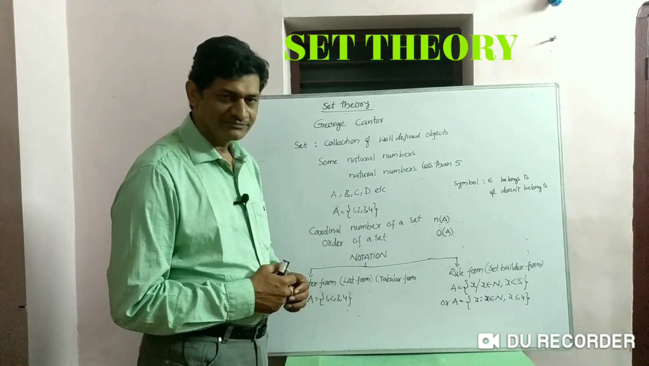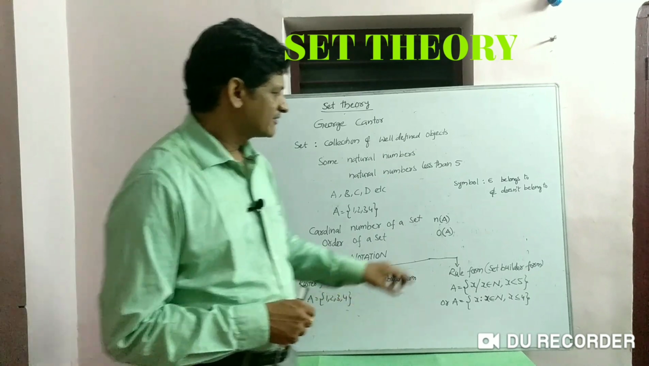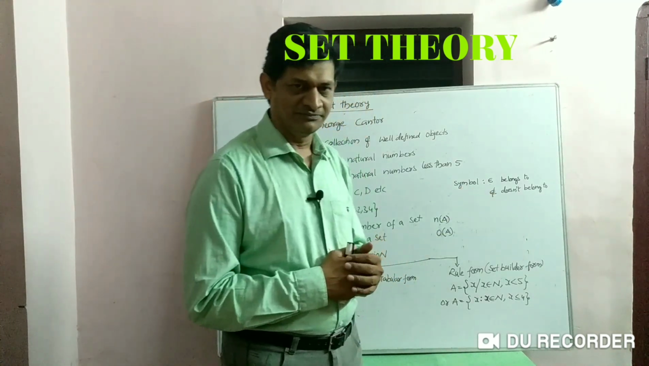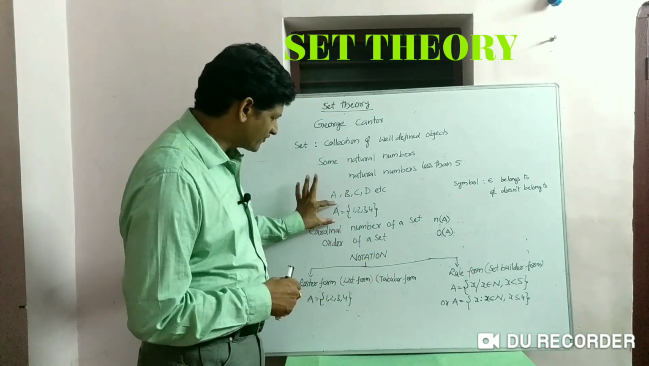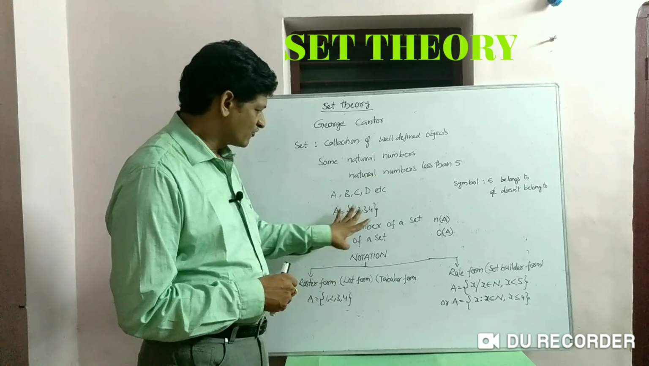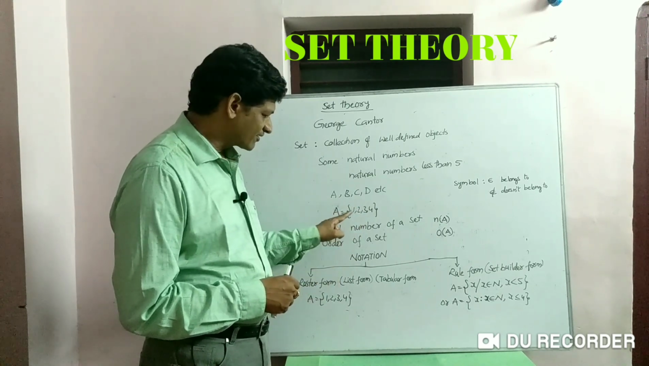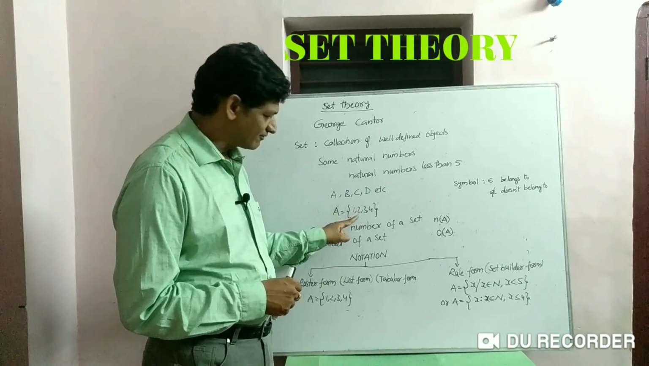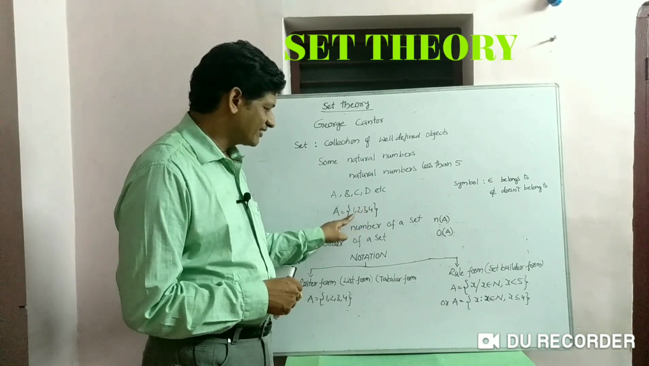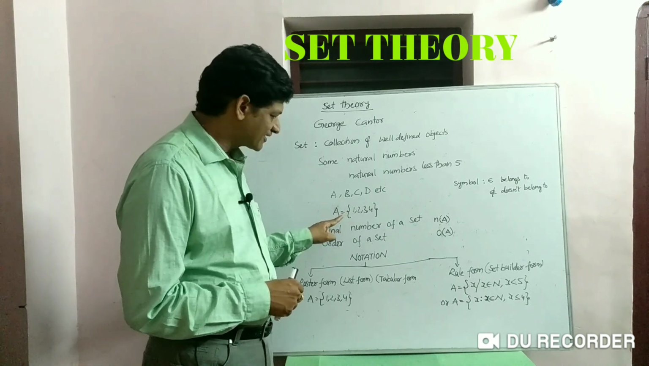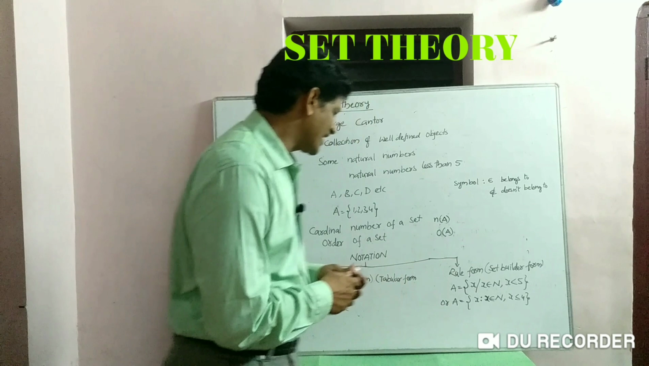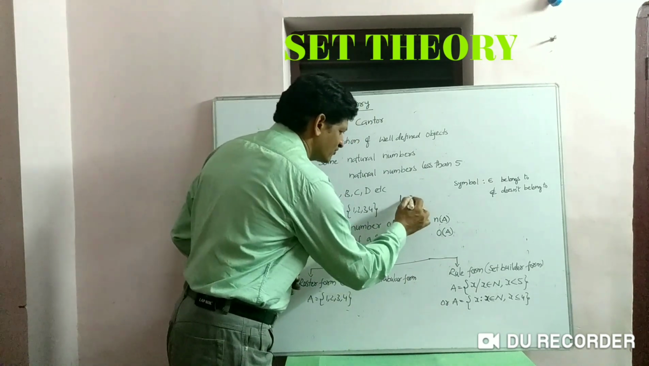And one more thing is the usage of the symbols belongs to and does not belong to. Suppose you take this set A equals the set of 1, 2, 3, 4. 4 elements are there, and what are those 4 elements? 1, 2, 3, 4. 1 is present in A, so it can be represented mathematically as 1 belongs to A.